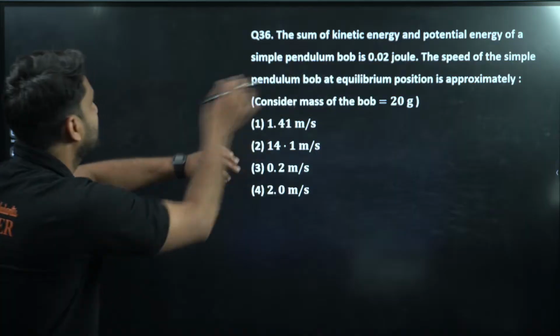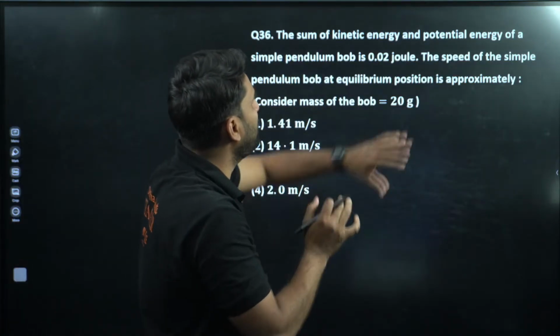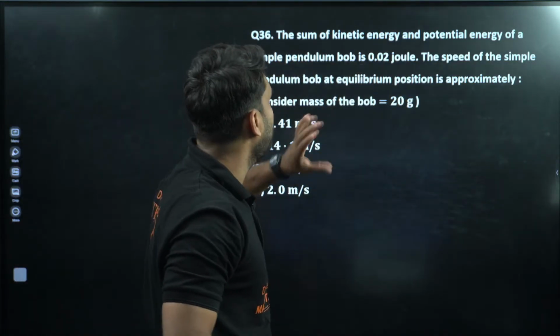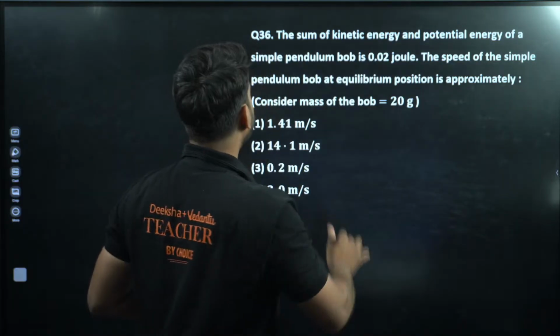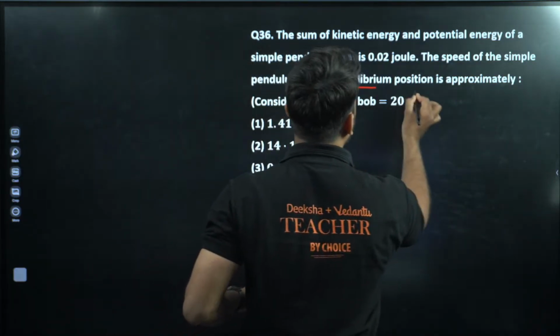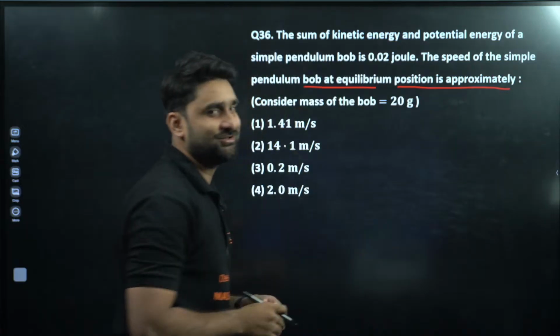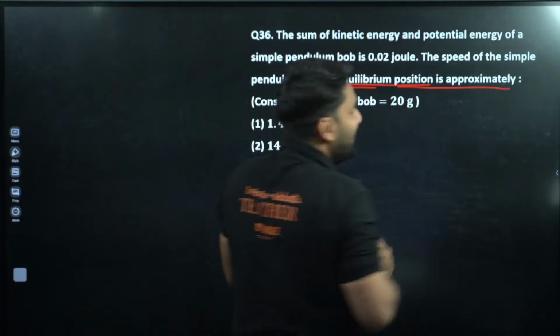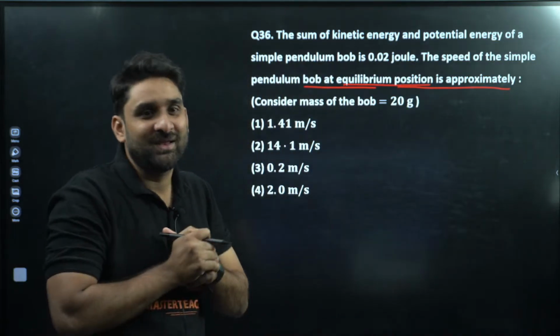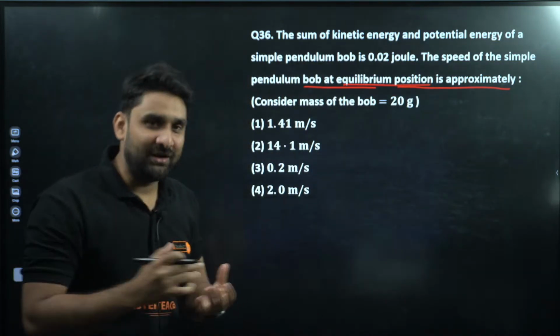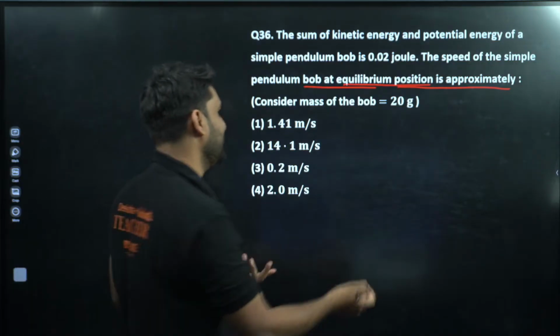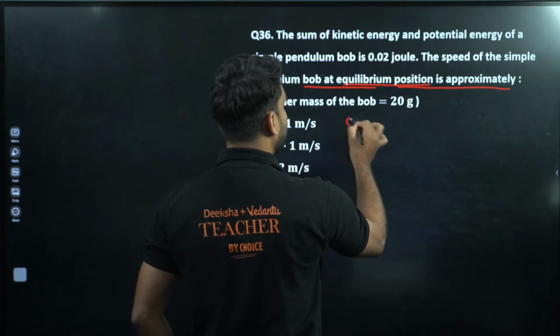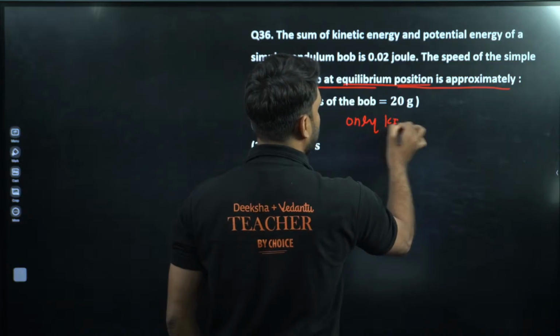Okay, moving to next. The sum of kinetic energy and potential energy of simple pendulum bob is 0.02 joule. The speed of the simple pendulum bob at equilibrium position is approximately what, my dear champion? Very easy question. At equilibrium position, which basically means mean position, we all know only kinetic energy is there. Only kinetic energy at equilibrium.